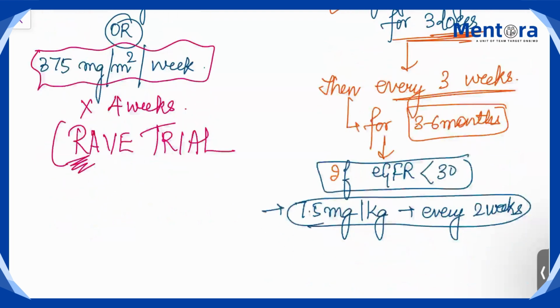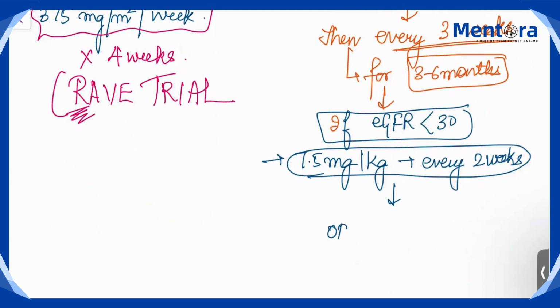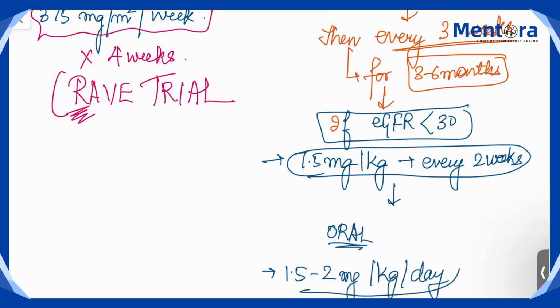Okay, and after that you can shift the patient to oral therapy, that is 1.5 to 2 milligram per kg per day until stable remission has been attained. So until a stable remission has been attained, you have to maintain the dose of cyclophosphamide.